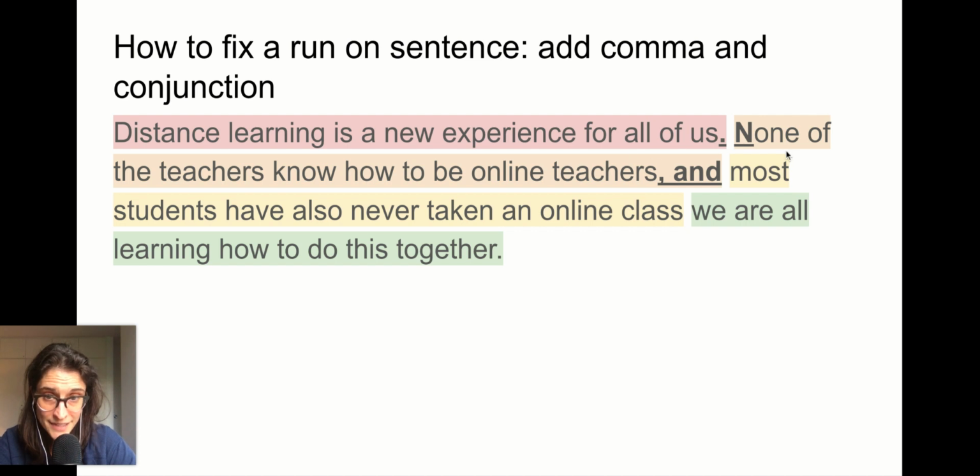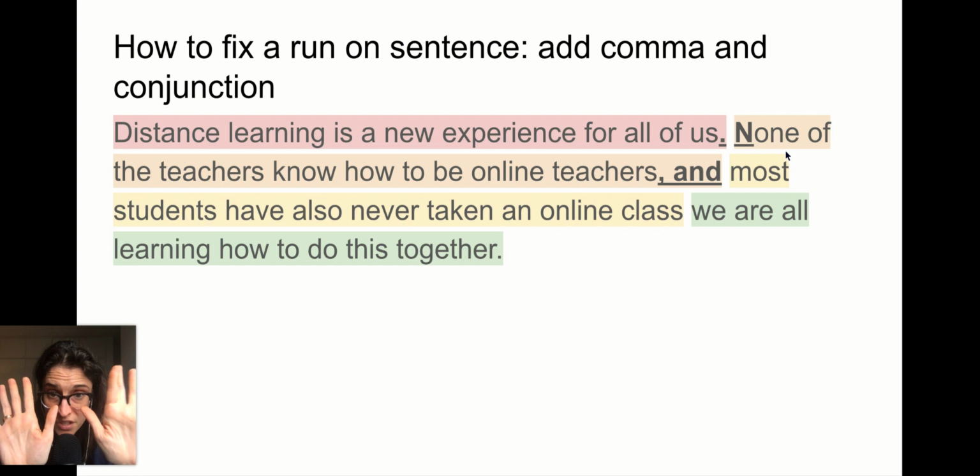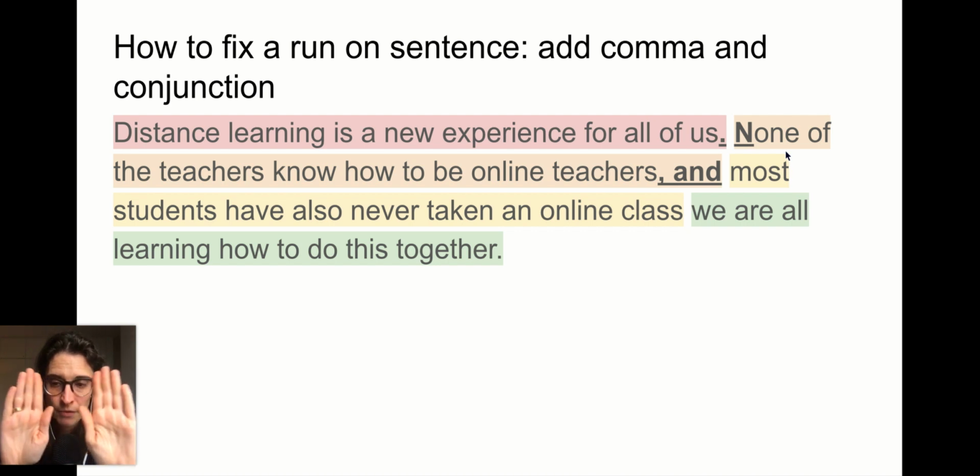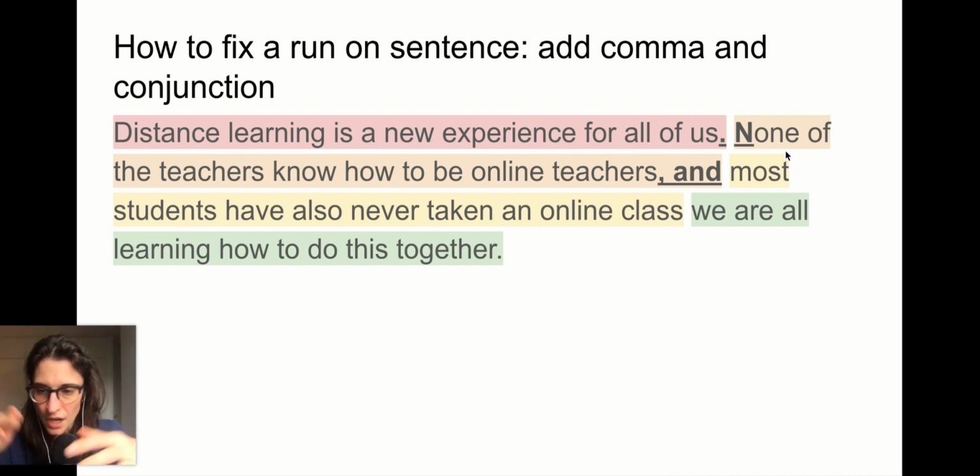I decided to connect none of the teachers know how to be online teachers with most of the students have also never taken an online class. But I can't just stick those together. They need a word to join them, like glue. And the word I chose was and. Because we're experiencing similar things, students and teachers, and we're all a bit confused, we use and, right? If they were different, I might use but. If one causes the other, I might use so. I think those will become more logical as we practice these more.